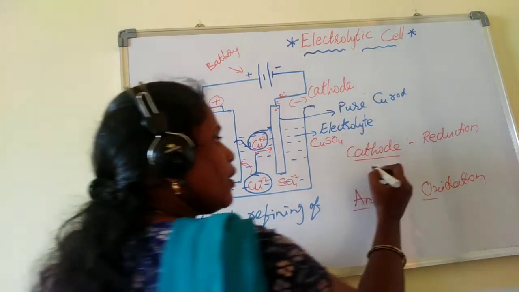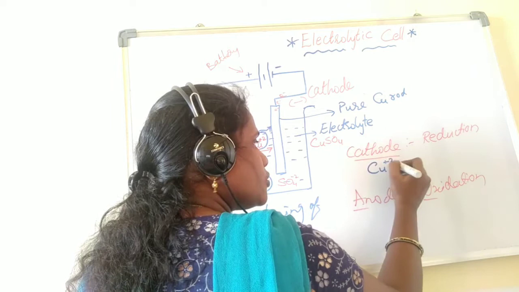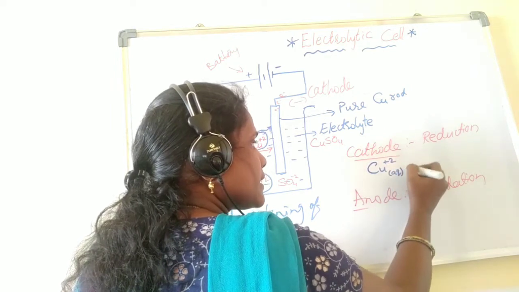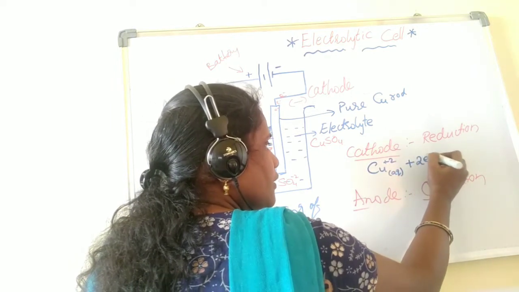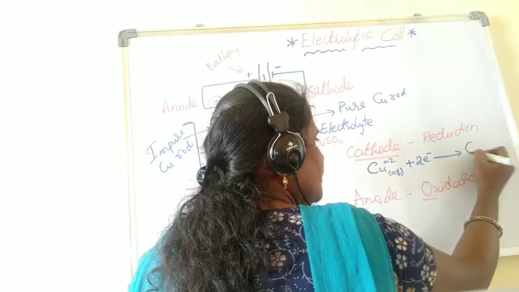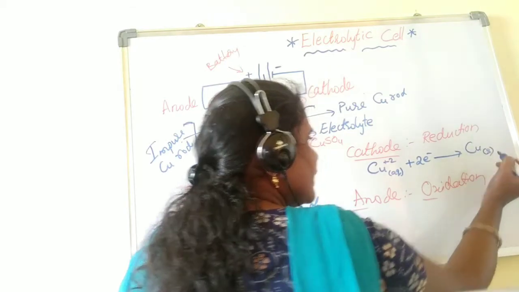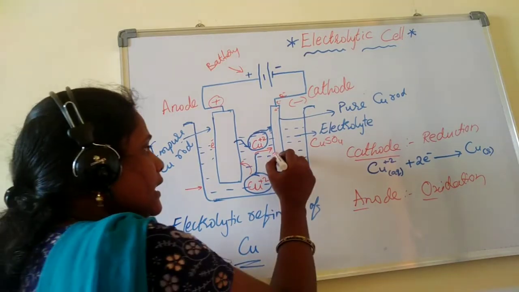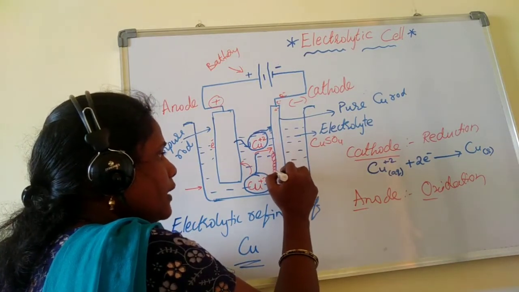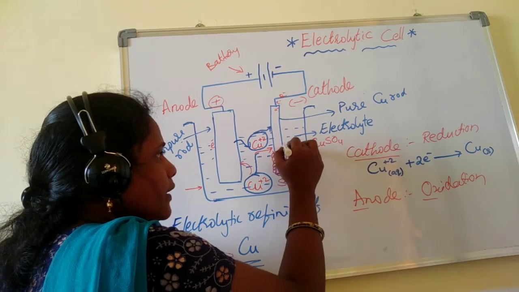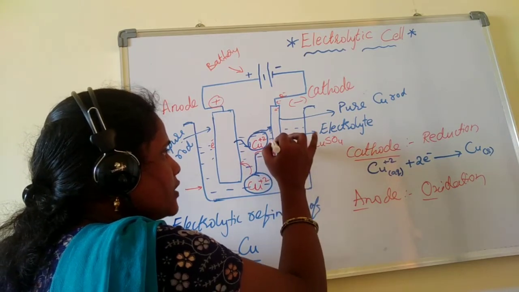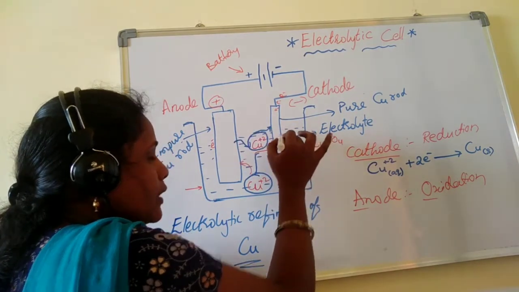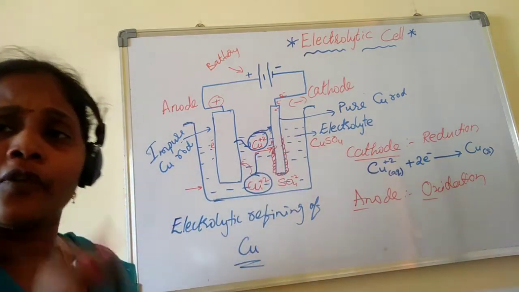See here, copper 2+, which is aqueous, takes 2 electrons to convert into copper solid, right? And it will deposit here onto the copper rod. The new copper ions which are coming from here will deposit, and this will be pure form.